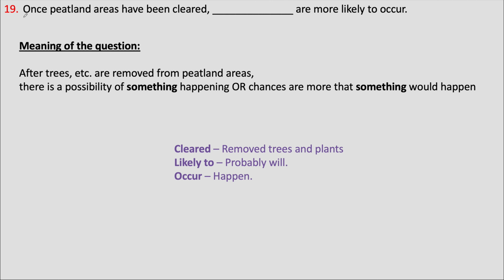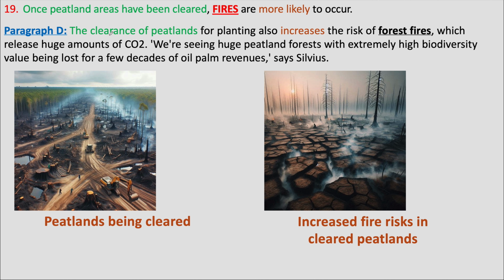The question means that once or after peatland areas are cleared, that is, after trees and plants have been removed from that area, something is more likely to occur. That is, the probability of something happening increases. What is this something? Here it says the clearance of peatlands increases the risk of forest fires. So once peatlands are cleared of plants and trees, fires are more likely to occur or there is an increased risk of fires.